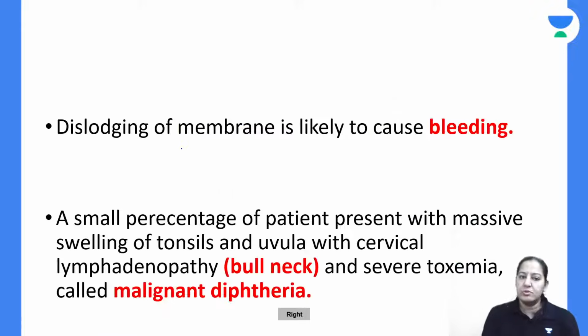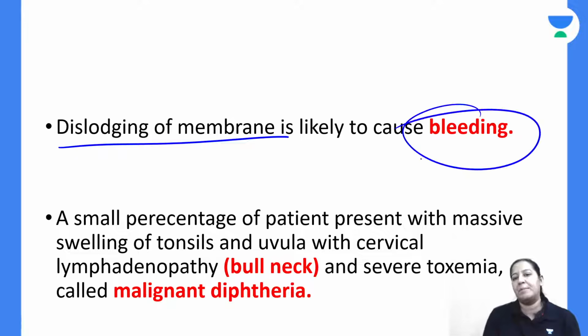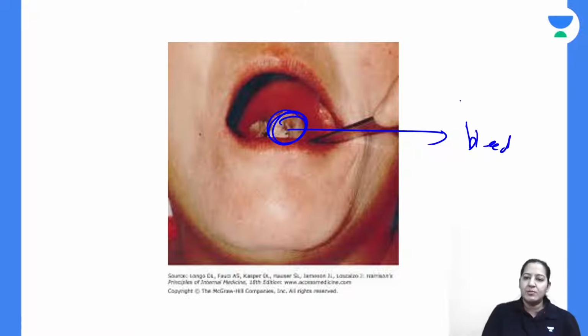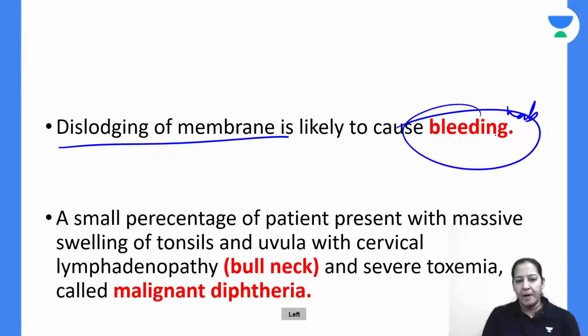Give me a thumbs up. If you try to dislodge the membrane, the patient bleeds. Can you see? This is the pseudomembrane. If you try to dislodge it, the patient will bleed. That's why it is known as pseudomembrane. It is not a real membrane.